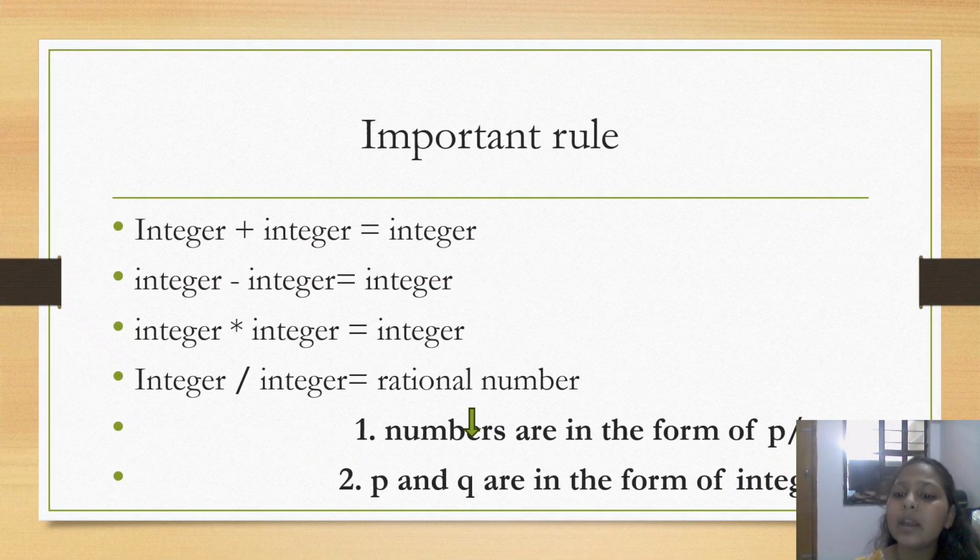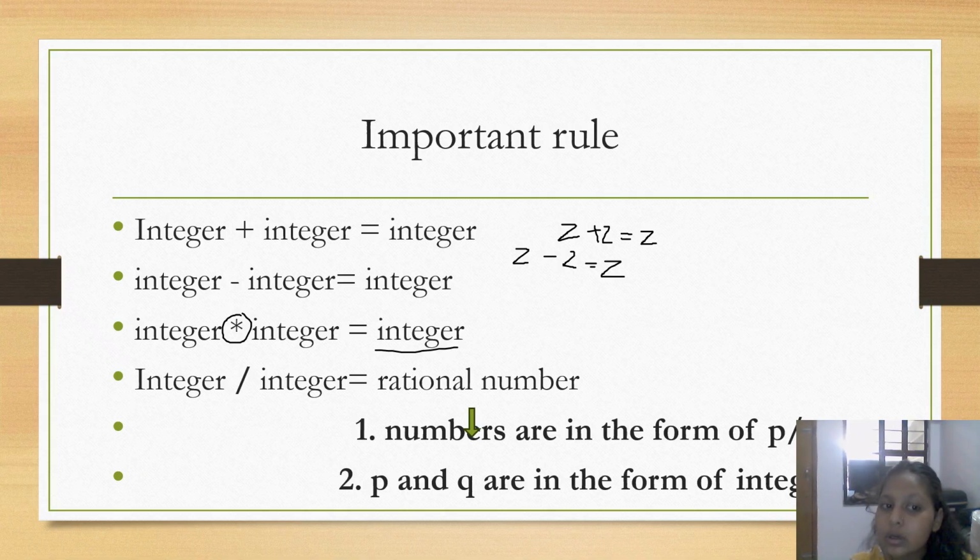Then there are some very important rules, like integer plus integer. If we add an integer with another integer, we will get an integer, right? When we subtract any integer by an integer, then we will get another integer. Likewise, if we multiply any integer with an integer, then we'll also get an integer. But if we divide an integer by another integer, we'll get a rational number.